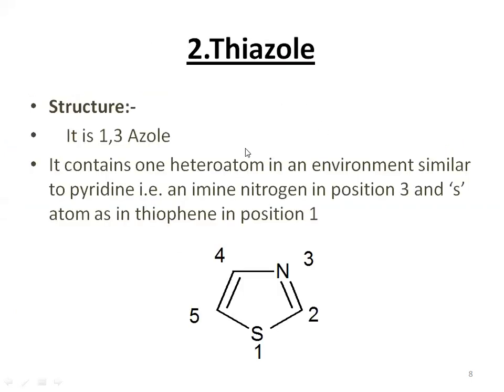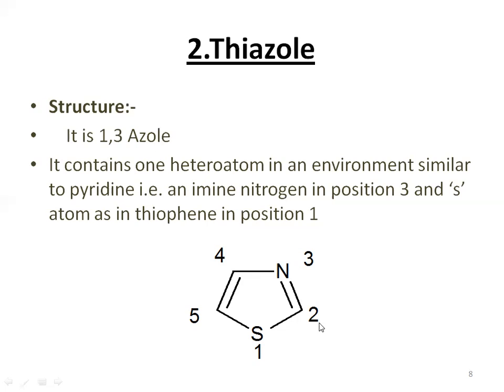Next one is about thiazole. Thiazole is nothing but a 5-membered heterocyclic compound. It contains two heteroatoms: first one is sulfur and the other is nitrogen. Let's see the positions. Sulfur will be at the first position, and nitrogen at the third position. It is also called a 1,3-azole compound. It contains one heteroatom in an environment similar to pyridine, as an imine nitrogen at position 3, and an S atom in the position of thiophene, which is present at position number 1.